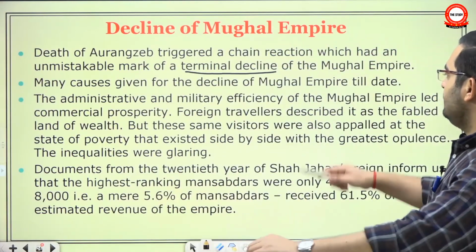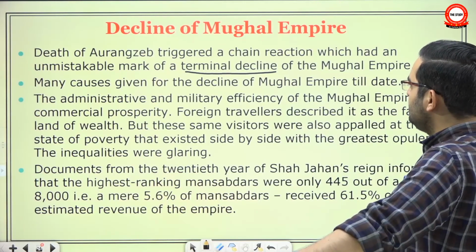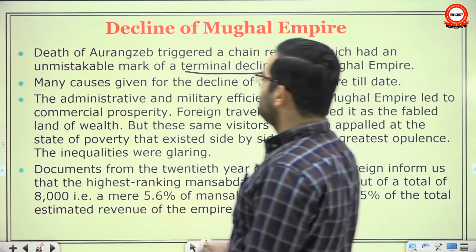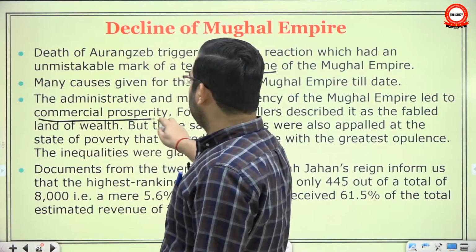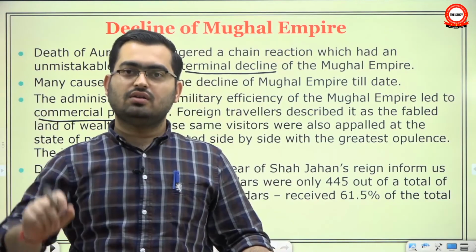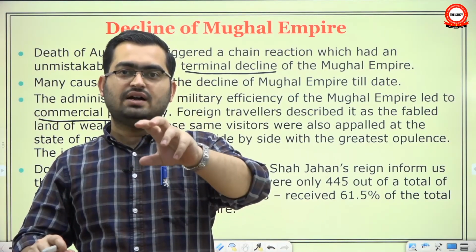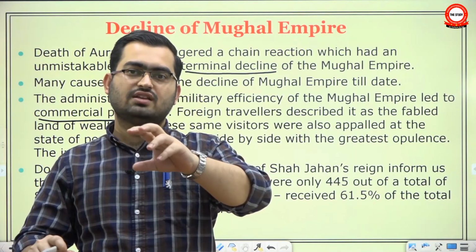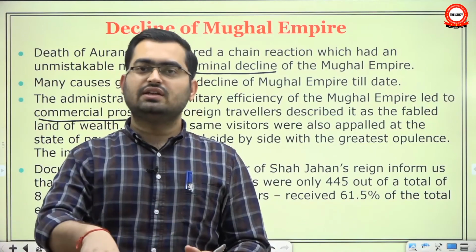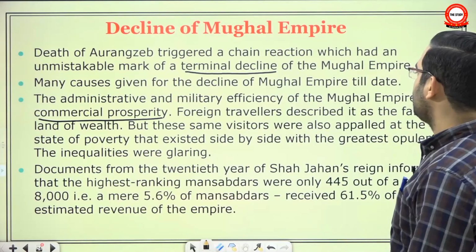However, they had a unique impact on the Mughal administration. We see it here, that the administrative and military efficiency of Mughal Empire led to commercial prosperity. This commercial prosperity was not across the empire. It was in some parts like Bengal, some parts like the Coromandel coast, some parts like the fertile areas of Muradabad, Awadh, Bareilly. So it was not a pan-empire phenomenon, but certainly, especially due to the role of European trading companies.